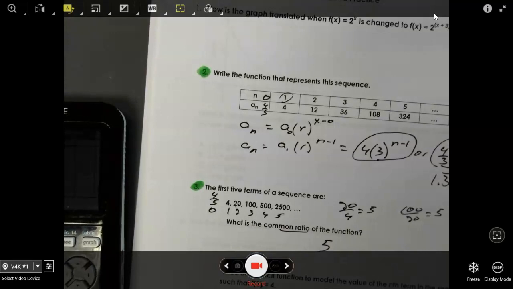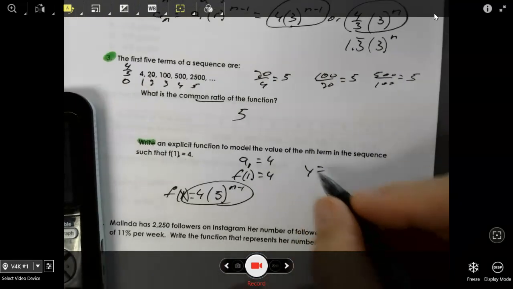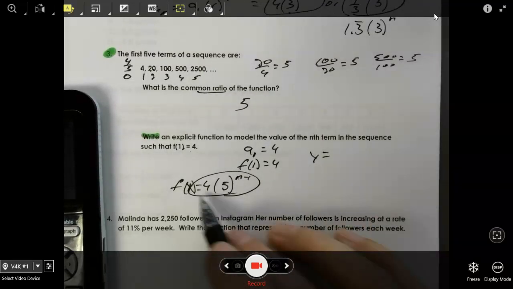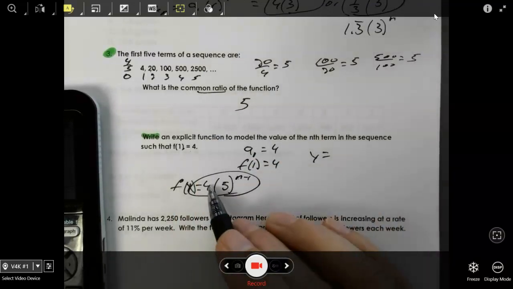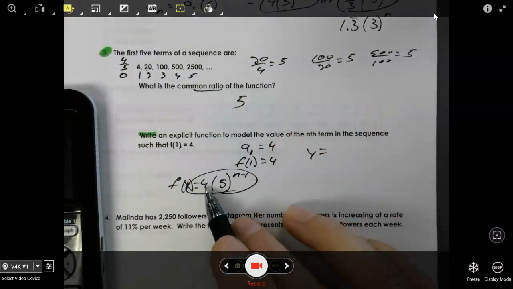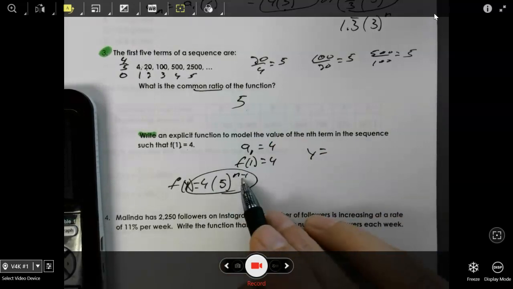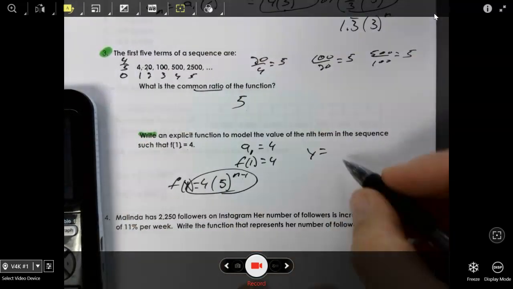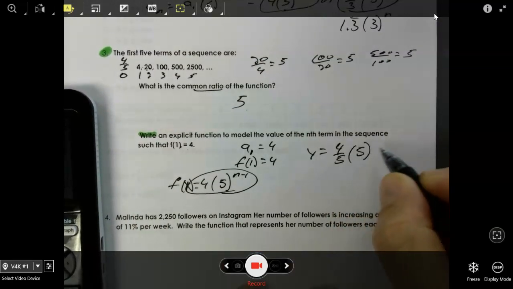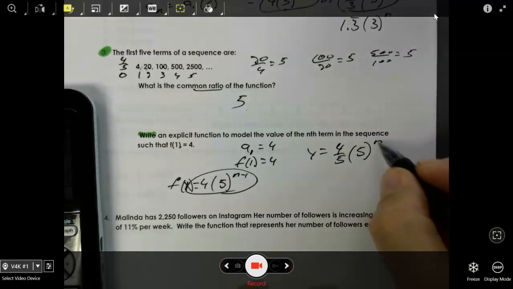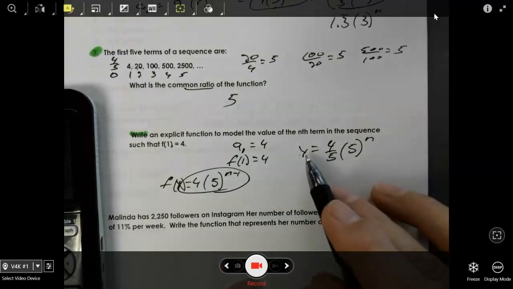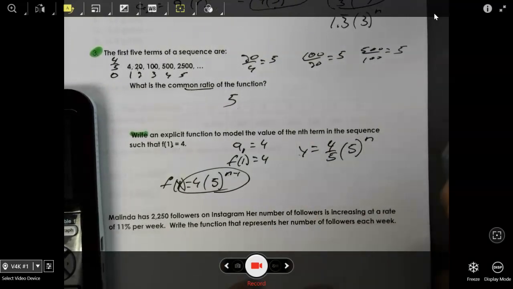So we can also write that as y equals, and I hope I had that on the camera if y'all see it. Let me just go back in case I didn't. This is just going to be, first term is 4, my multiplier is 5, and that's going to be n minus 1. If I use the first term, I got to use n minus 1. If I'm going to use the 0 term, which I just found to be 4/5, so there's my 0 term, multiplier is 5, then I'm just going to put n right there. And again, that may be x also. If it's y, it's probably an x. If it's an n, it's probably going to be an n right here.